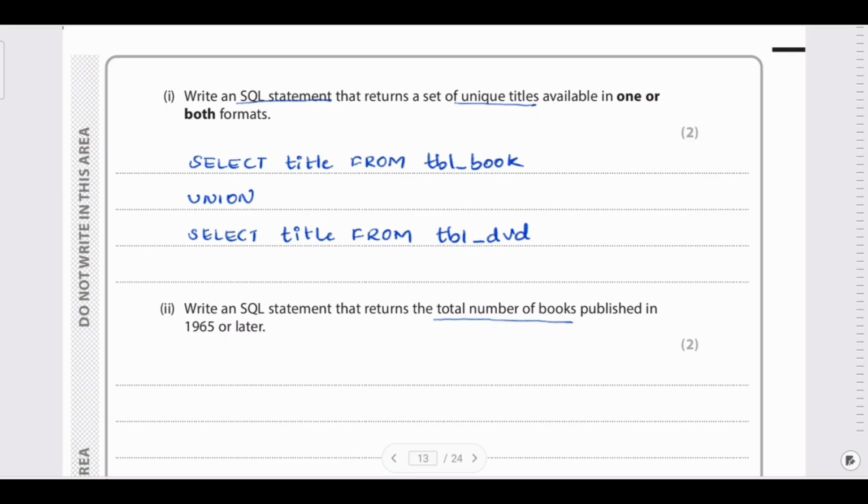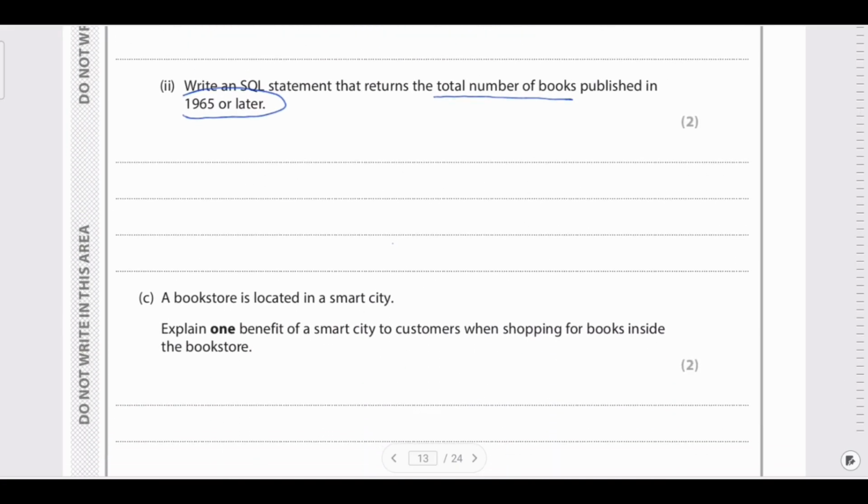And then there is a condition. The condition is that it has to be greater than 1965, meaning whatever books are there, they have to be published in 1965 or after 1965. Okay, so the SQL statement goes in this way.